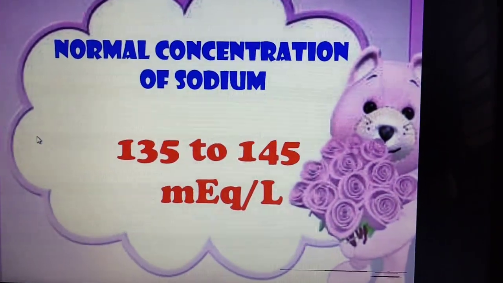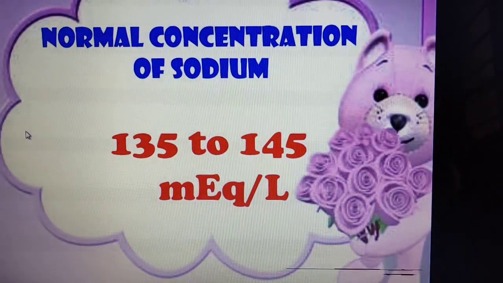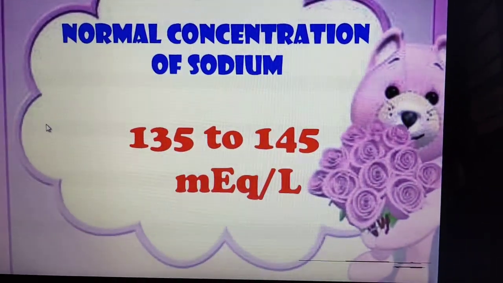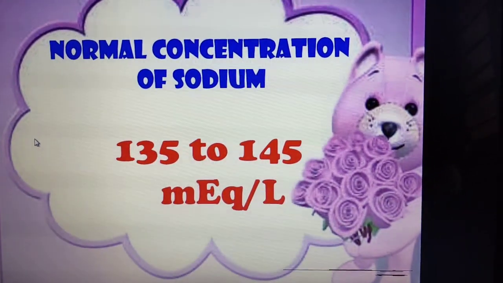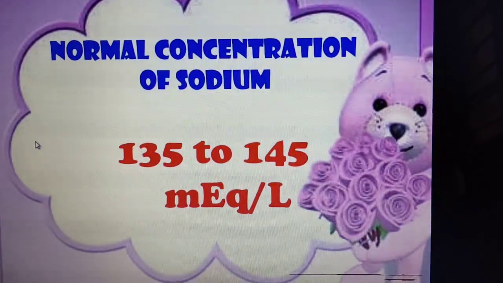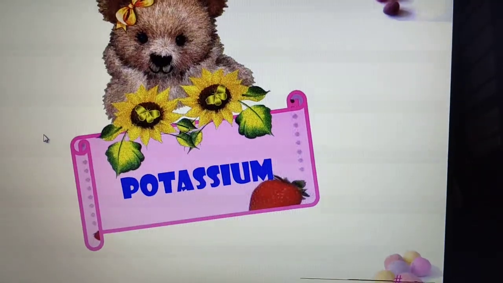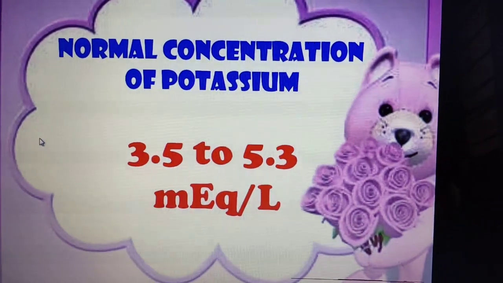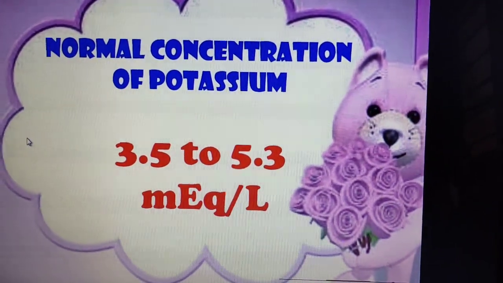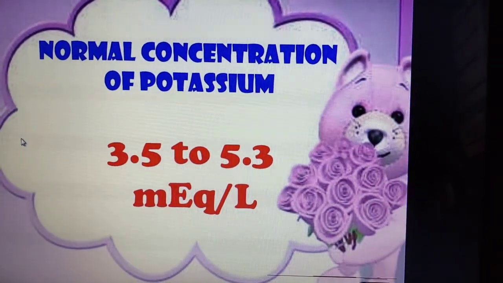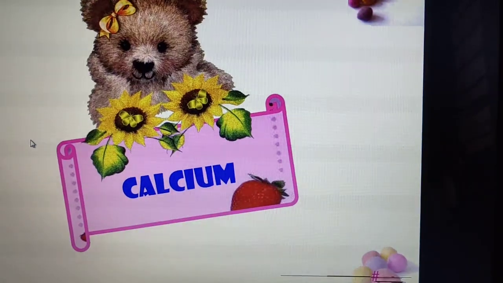First we'll see the normal concentrations, then we'll discuss the abnormal electrolyte conditions. This is the normal concentration in the blood: 135 to 145 milliequivalents per liter. Next we'll see potassium. The normal concentration of potassium is 3.5 to 5.3 milliequivalents per liter. Next we'll see calcium.